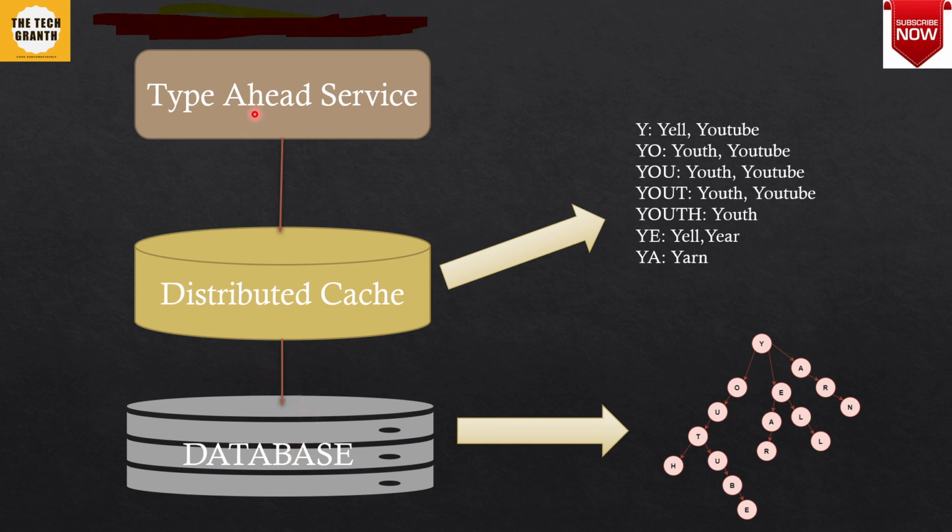Now till this part, the service is scalable, the cache is scalable because it is a distributed cache. We are all good. But when it comes to the storage or the database, this can be a little congested, because it can happen that we are building the trie after every 1 hour or so, because we need to keep on updating the trie based on the searches that are going on. So a lot of IO will happen for the updating or building of the trie. So this part of the system that we are working with currently will get congested. It will be a single point of failure, or it will increase the response time, and the latency can increase.